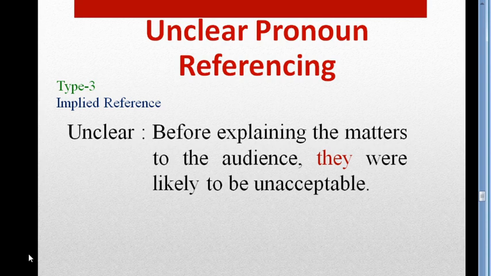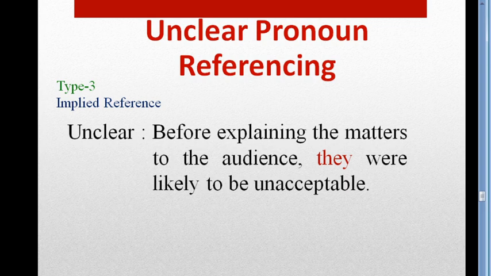Here look at this example. Before explaining the matters to the audience, they are likely to be unacceptable. Here the noun is not mentioned in the sentence, but only there is a hint. I have used a pronoun, but here the pronoun is incorrect. We have to use a noun here to make the meaning of the sentence clear.